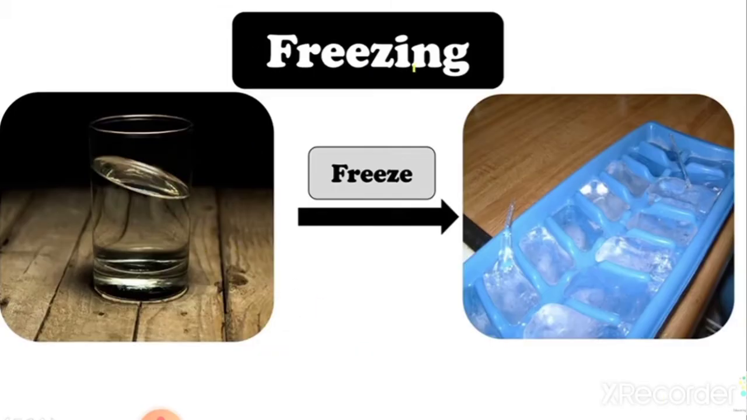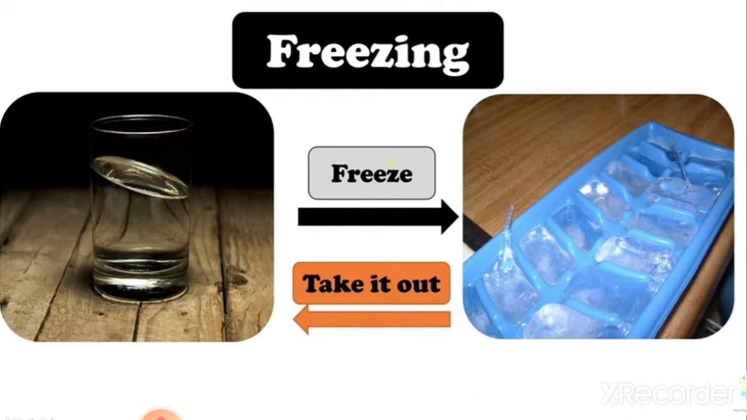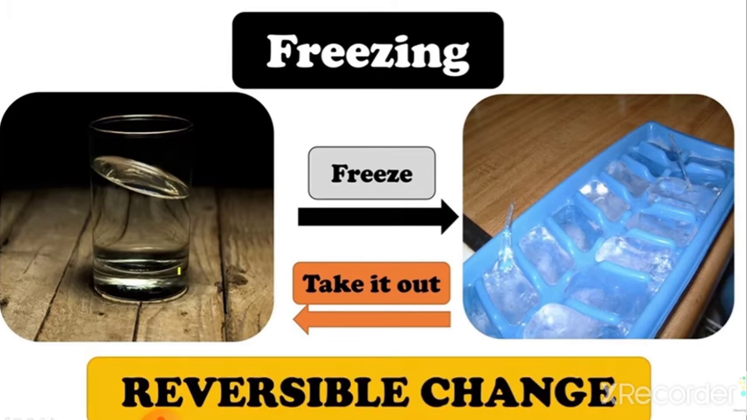Alright, so what do you think? What kind of change is freezing? The water has freezed into ice cubes. Can we get back the original water? Yes, we can. You just have to take it out of the fridge, keep it at normal temperature and you will get back the water again. So it is a reversible change.